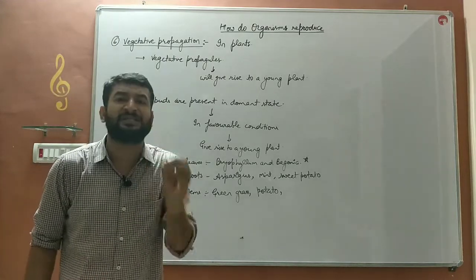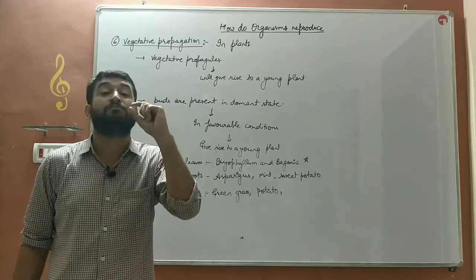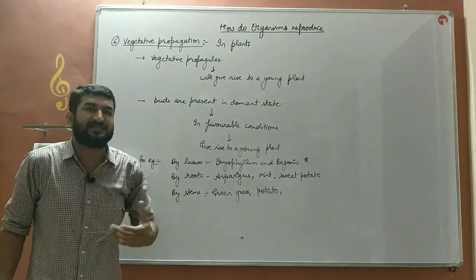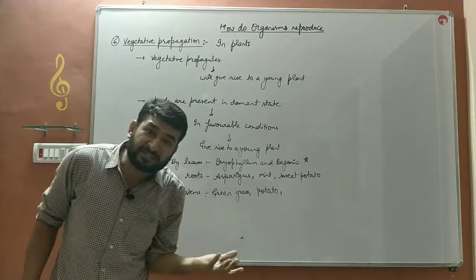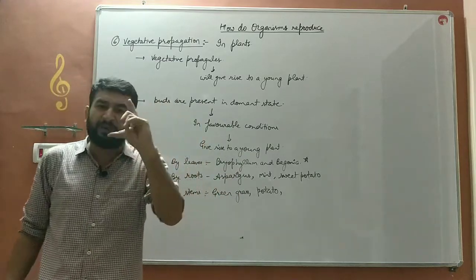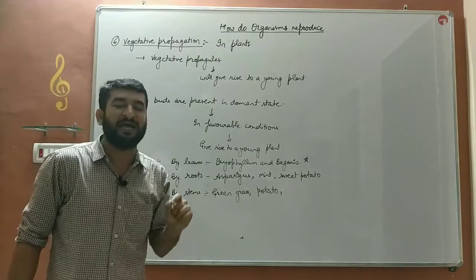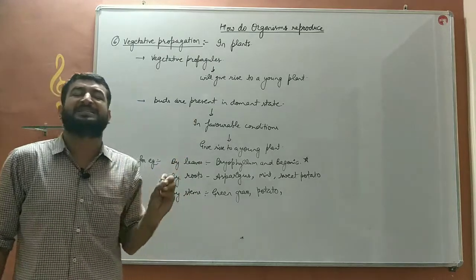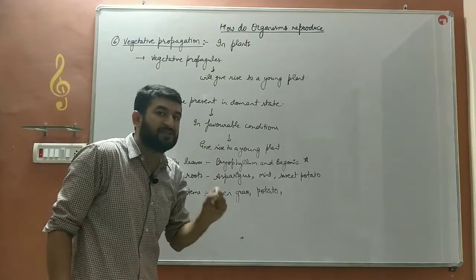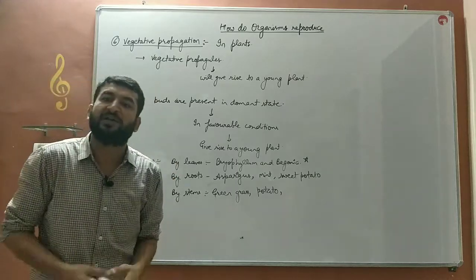The only condition necessary for a plant part to be a vegetative propagule is that it must possess reproductive buds. बच्चे प्लांट में तो बहुत सारे पार्ट्स हैं बेटा, एक स्टेम तो बहुत बड़ी है, कैसे पता चलेगा कि वो एक यंग वन को प्रोड्यूस कर पाएगी या नहीं? अगर उस पार्ट पर रिप्रोडक्टिव बड्स हैं तभी वो एक वेजिटेटिव प्रोपग्यूल है, अदरवाइज नहीं. So what is the necessary condition for a part to be a vegetative propagule? That it must possess the reproductive buds over it. Only then will that part give rise to a young one.